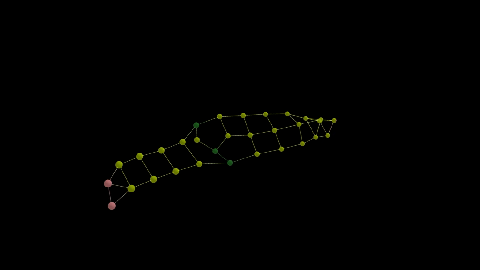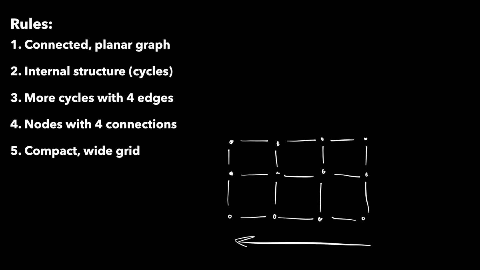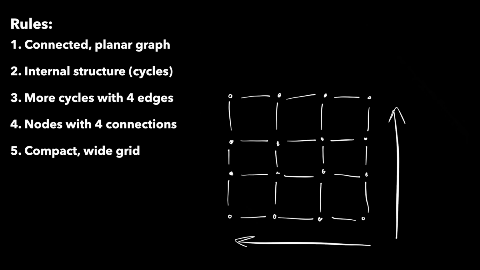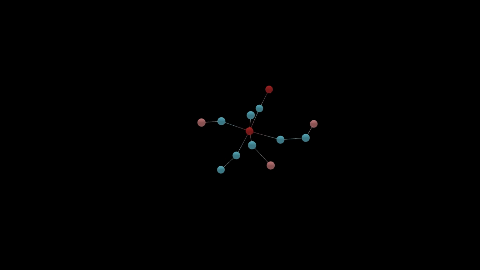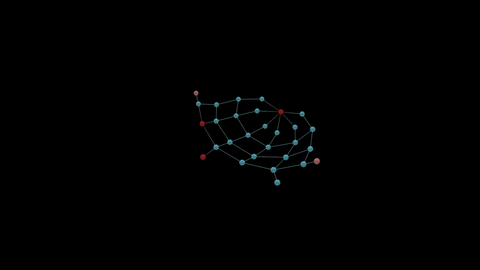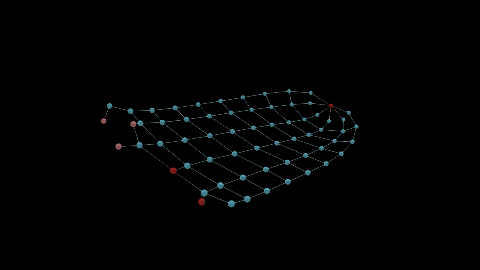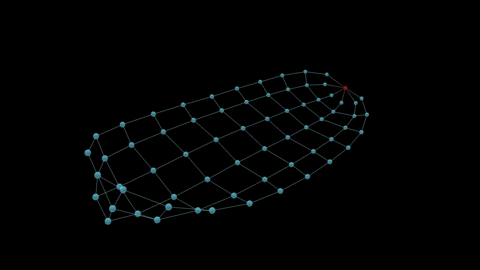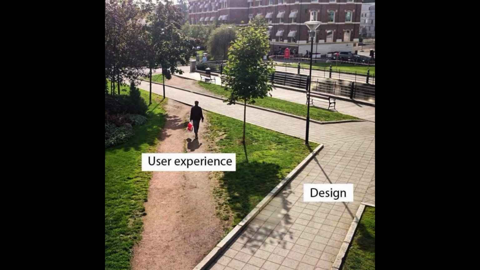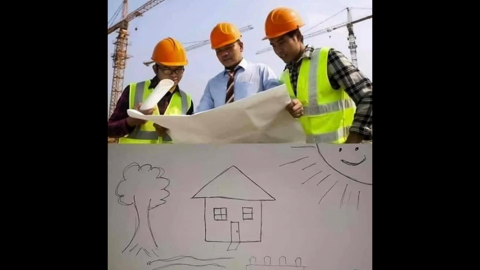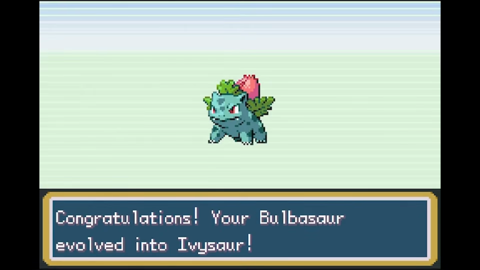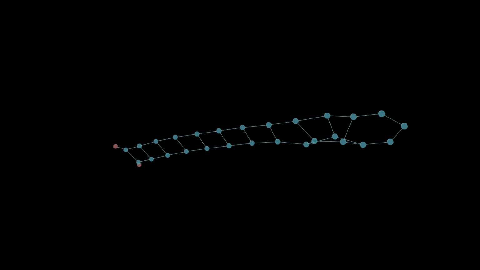forming a compact shape. So our final big rule will be a global shape metric that checks whether the squares form a sufficiently thick region in 2 directions, rather than simply an elongated chain. And only after all this work, we finally achieve our goal. Well, more or less, because evolution is still imperfect. This example clearly demonstrates the main principle of evolutionary search. It simply optimizes what it can, and almost always chooses the easiest path. And we need to have a clear understanding of what we ultimately want to achieve in order to use evolution for our purposes. But even a well-designed fitness function does not guarantee that evolution will find the crown of creation.